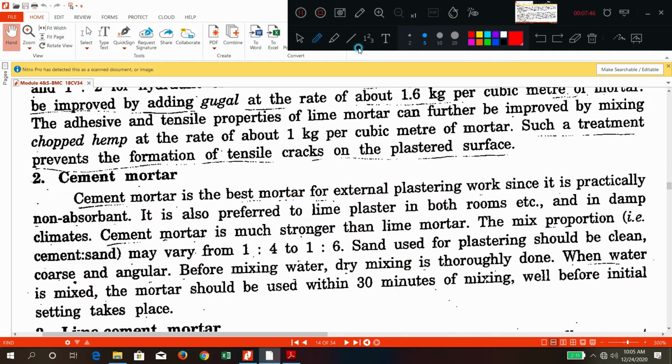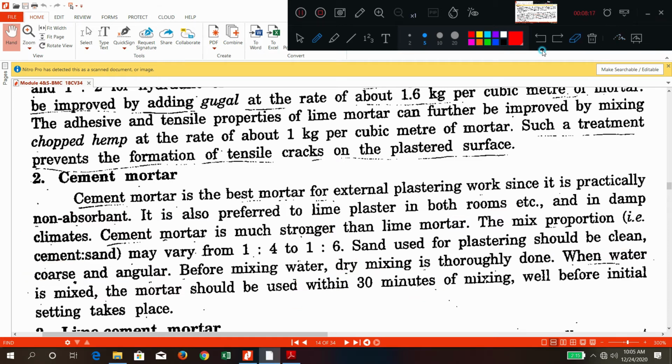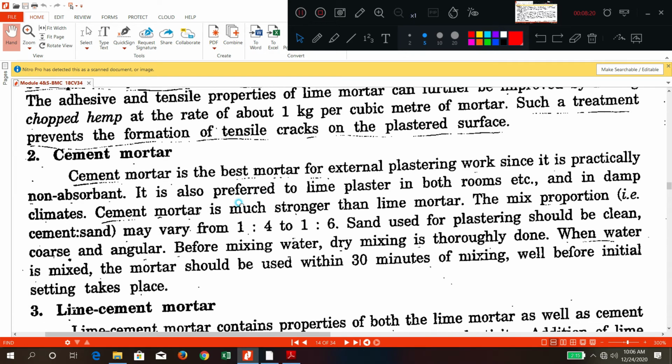Okay, so what are the points here? First is cement mortar is very strong compared to lime mortar. It can be applied for both inner rooms and external walls, and the common ratio is 1 is to 4 or 1 is to 6, that is 1 cement 6 part of sand. Whatever sand you are using for plastering should be clean, coarse and angular. Before mixing water, you should be dry mixing, and after the mixing, before 30 minutes it should be applied on the surface, that means before getting hard. Okay, so this is about cement mortar.